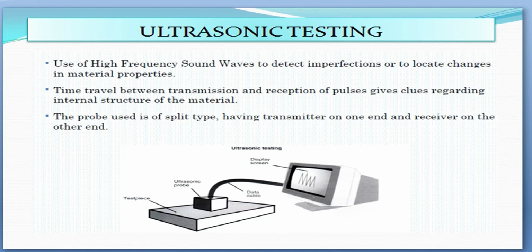Ultrasonic inspection is a non-destructive method in which beams of high frequency sound waves are introduced into the material being inspected. The sound waves travel through the material with some attendant loss of energy and are reflected at interfaces. The reflected beam is detected and analyzed to define the presence and location of flaws. Ultrasonic inspection employs ultrasonic waves.